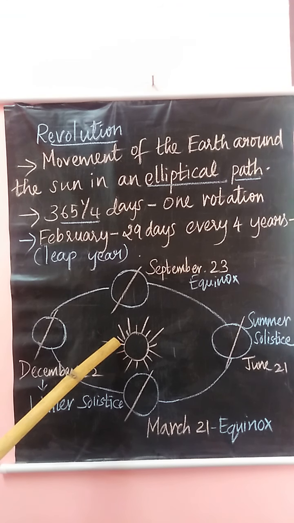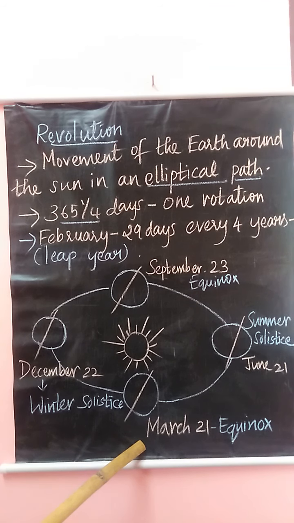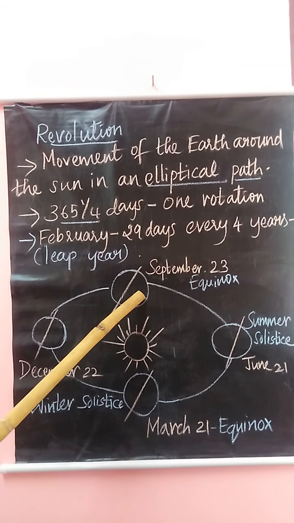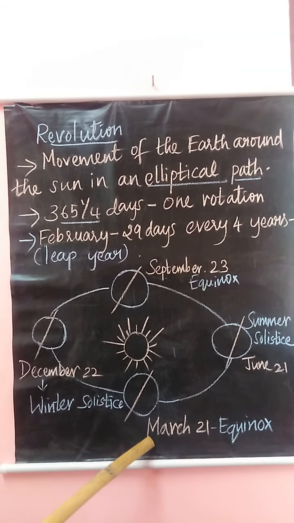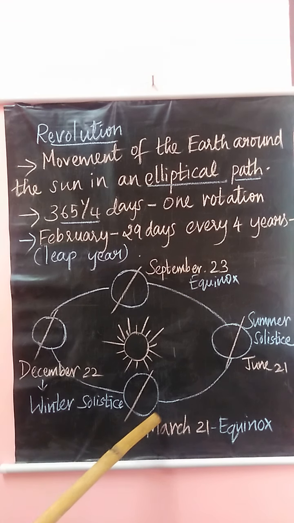But the equator faces the sun directly on 21st March and 23rd September. So these 2 days are called equinoxes, during which the day and night are equal throughout the earth.